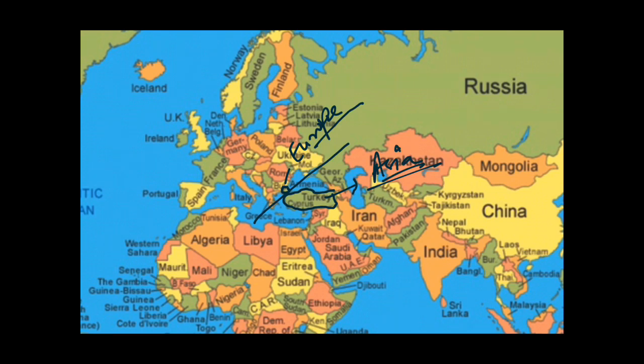And what divides Turkey into Asia and Europe is the Bosphorus Strait. As we have seen the Ural Mountains of Russia, which divide Russia into Asia and Europe, likewise, Bosphorus Strait divides Turkey into European Turkey and Asian Turkey. It is also a transcontinental country.